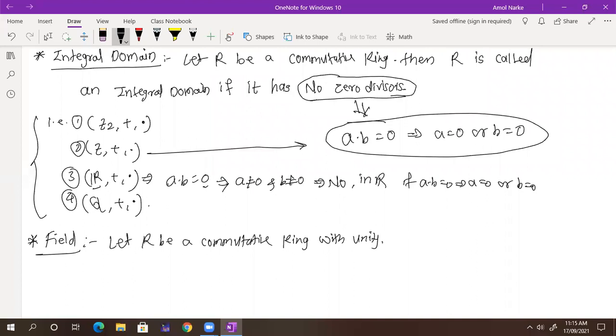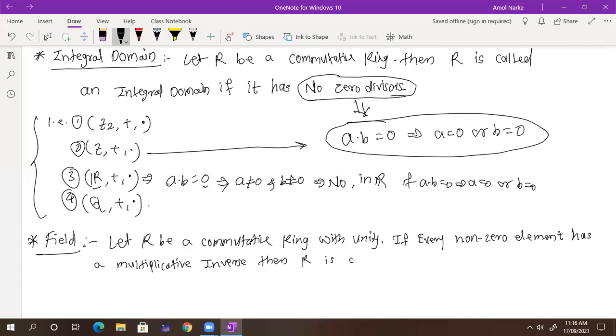So R is a commutative ring with unity, and if every non-zero element has a multiplicative inverse, then R is called a field.